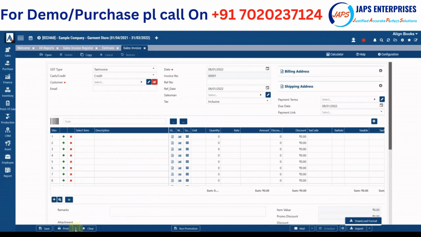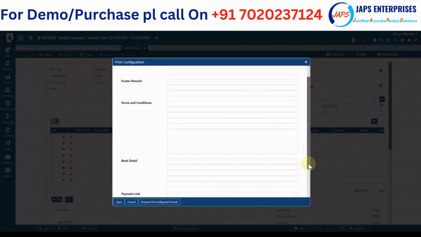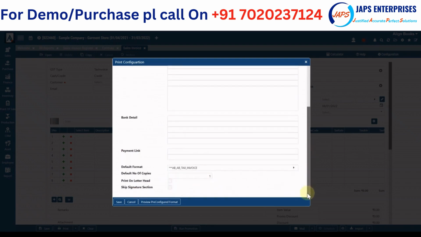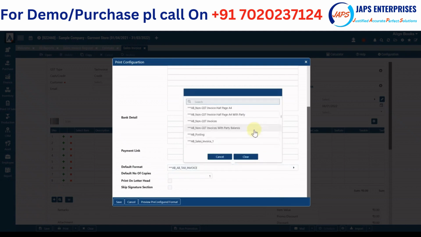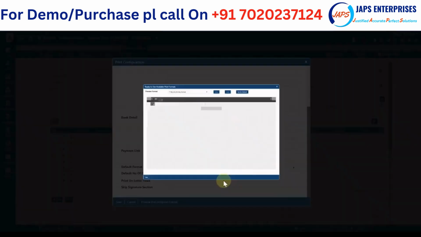We have provided print configuration where you can just select the print format. When we talk about the print format of any document, we have provided pre-configured n number of formats for each and every voucher type, and we even have a facility where you can customize your invoice format and purchase order format as per your requirement. So these many formats are already available.